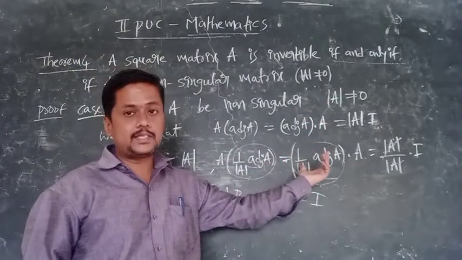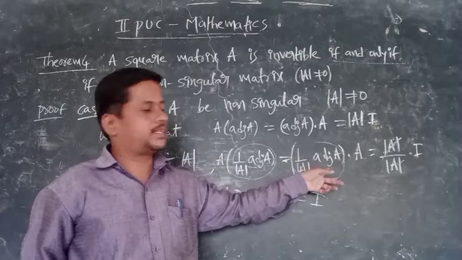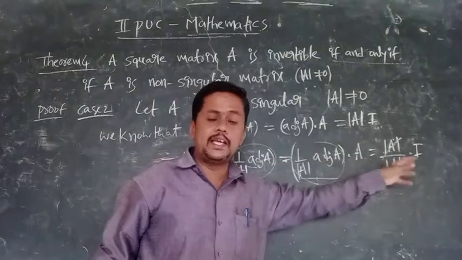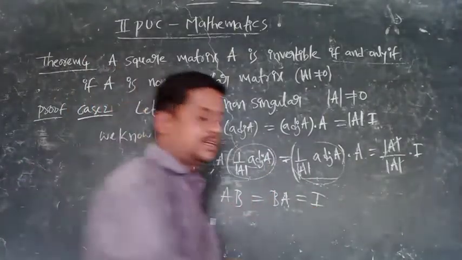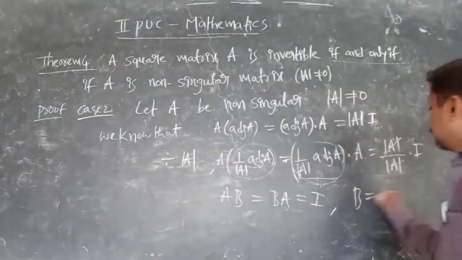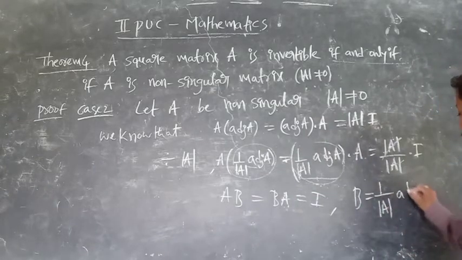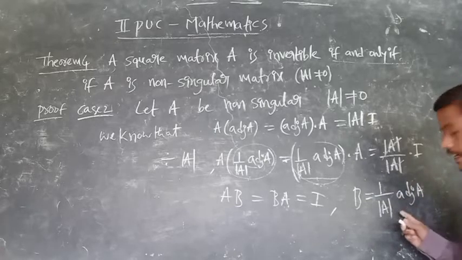We consider 1 by det A into adjoint A as B. So A into B is equal to I, as det A cancels. What is the condition here? Where B is equal to 1 by det A into adjoint A.